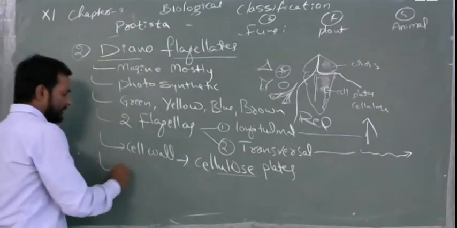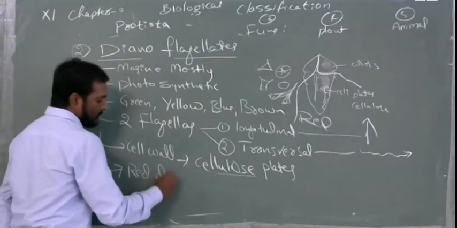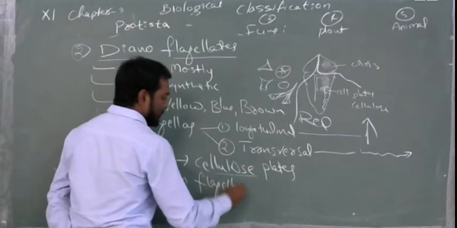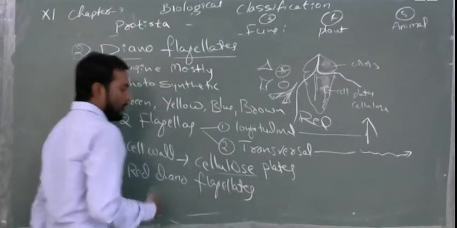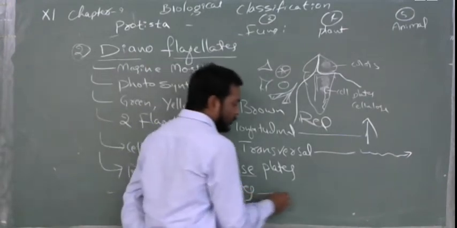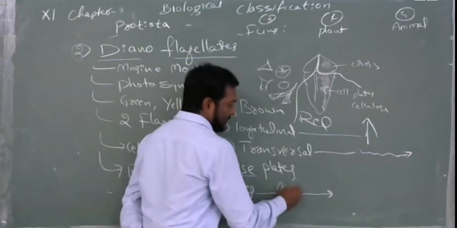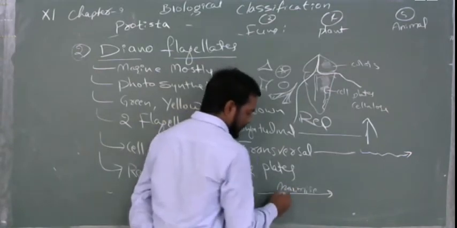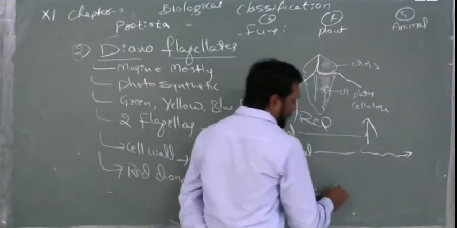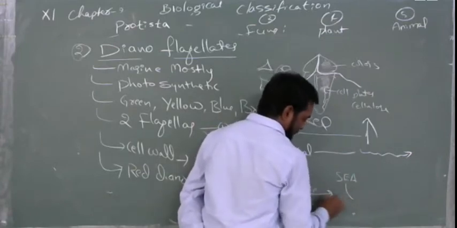The next example is red dinoflagellates. What is the specialty? Red dinoflagellates have the capacity to multiply in a short time and convert general sea water into a red sea.